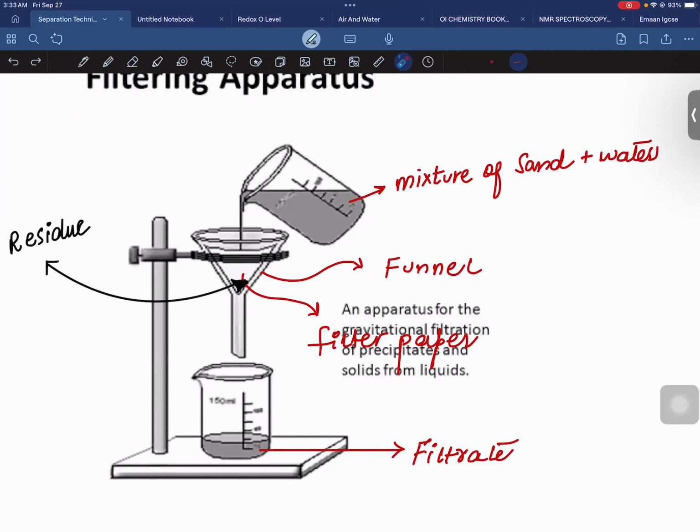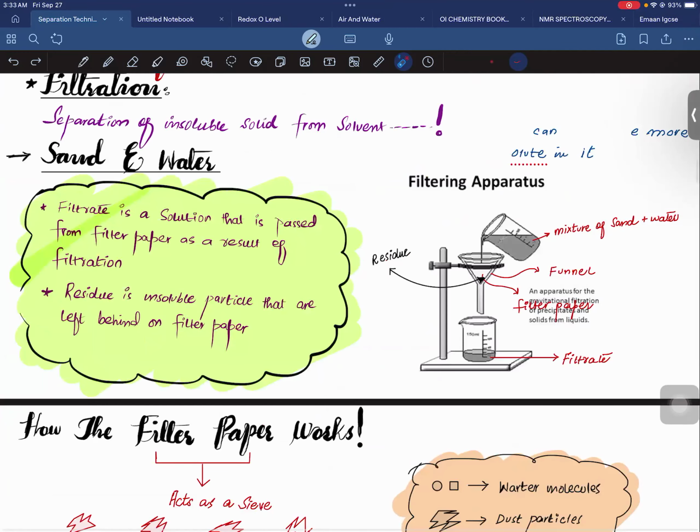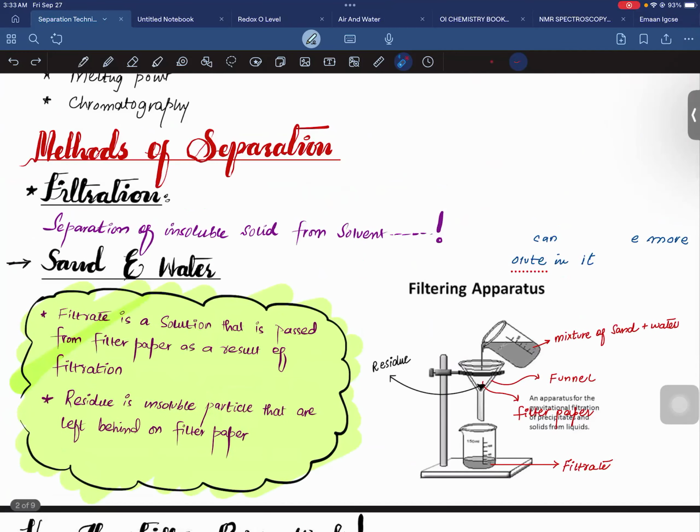What if I have salt and water? Can you do a filtration if you have salt in water? No, because almost all of it will dissolve. It depends how much salt you're putting in. Exactly, but the salt is soluble in water, so it would be difficult to separate. We always do filtration whenever we have an insoluble substance.